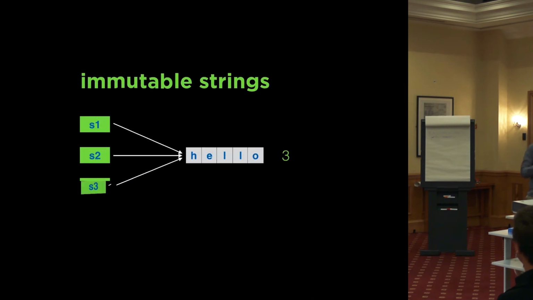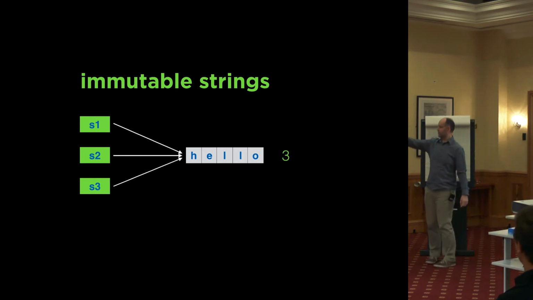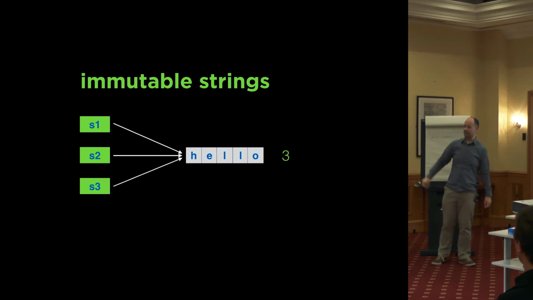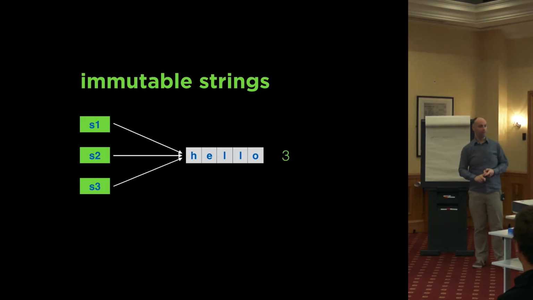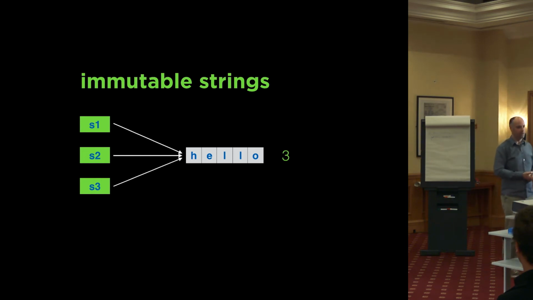But remember we said that the problem was because standard string had this mutable interface. How does this all work if we actually have immutable strings? Well, let's go through the scenario again. We've got our shared strings pointing to an underlying buffer, reference count of 3, and that's it. End of story. There's no mutable stage to worry about. That's where all the problems were. Well, we still have to work with reference counts, but actually now we've got lots of other ways to deal with that as well, particularly move semantics. It means that a lot of the time we don't even have to consult it.